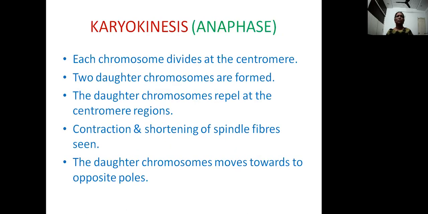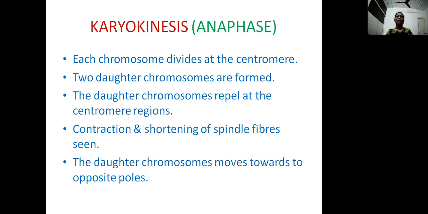In the karyokinesis, another important phase is anaphase. During the anaphase, the chromosomes which are present on the equatorial plate with the help of the centromeres, each chromosome divides at the centromere position. So the centromere of a particular chromosome divides and produces two daughter chromosomes. After the formation of two daughter chromosomes, slowly these chromosomes show repulsive forces between the centromere region. So the two centromeres of daughter chromosomes repel each other and they move apart.